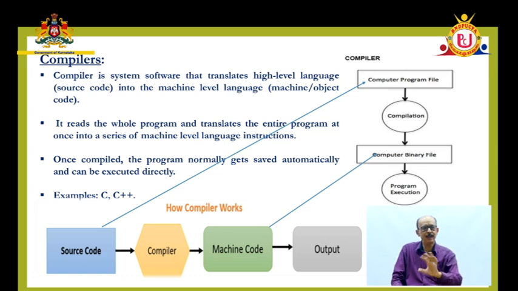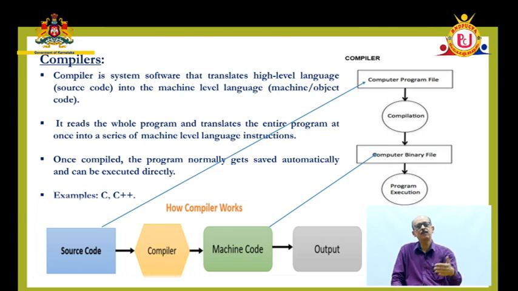One entire program will be translated into computer language at one stretch. A single program translates and converts. If you have n number of programs to be translated into machine language, then one by one it is going to translate and keep the object files. We call them object codes or object files.